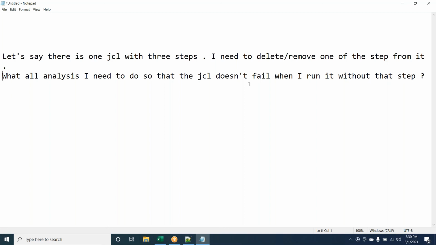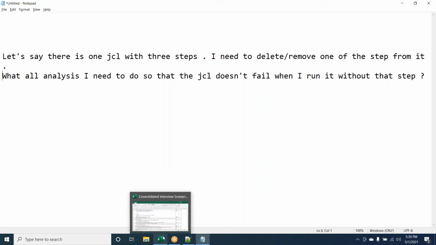Then I'll see if any module is calling it, in which case we cannot delete it. I'll make sure that the functionality of the step I'm going to delete can be added into another step, and that removing it has no impact on the rest of the things.